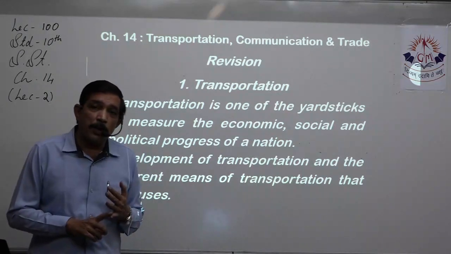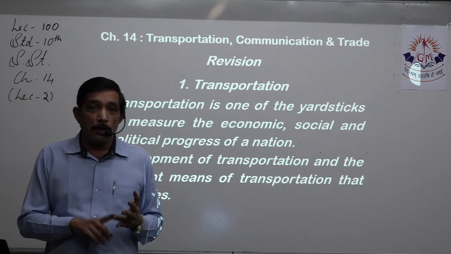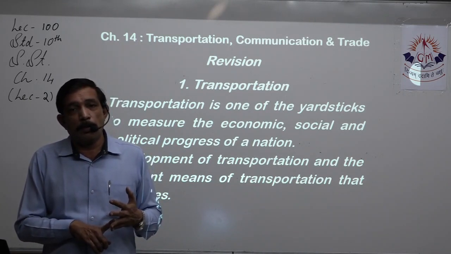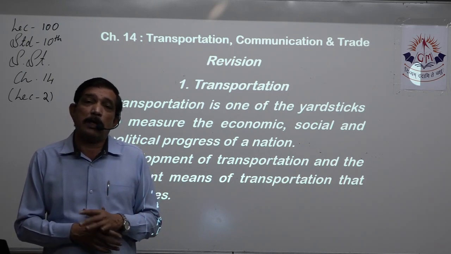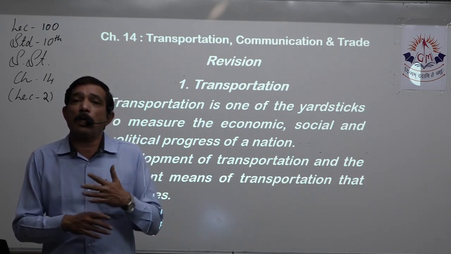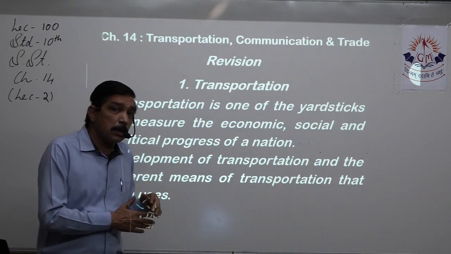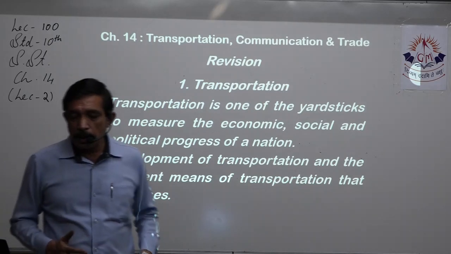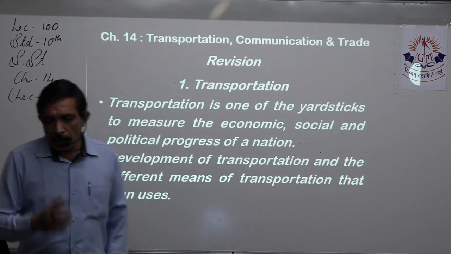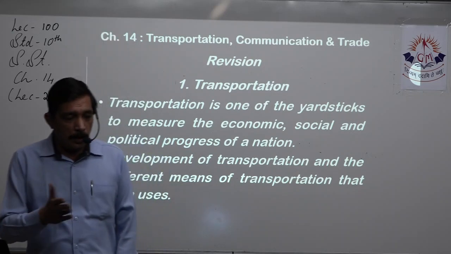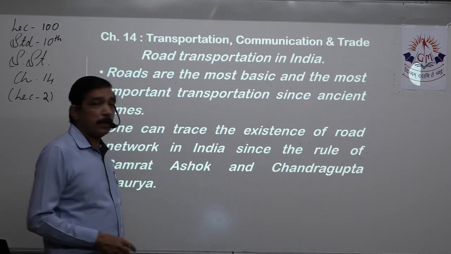So we have fast moving cars, fast moving trucks, a good railway network, good road network, good number of waterways, good small and big ships which can transport men and material at quite a lot of speed and in quite a short time. So this is the development that we have seen in the second point, that is development of transportation and the different means of transportation that man uses. Now we'll go ahead with today's lecture. Road transportation is the first one that we pick.